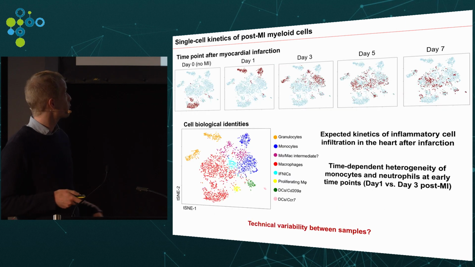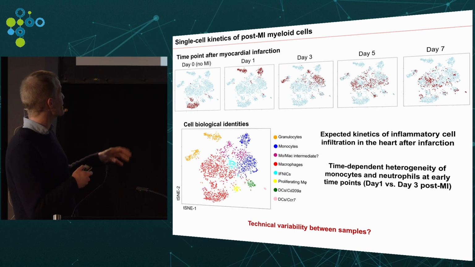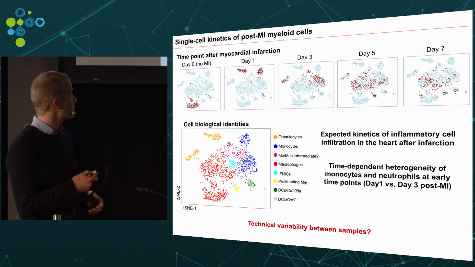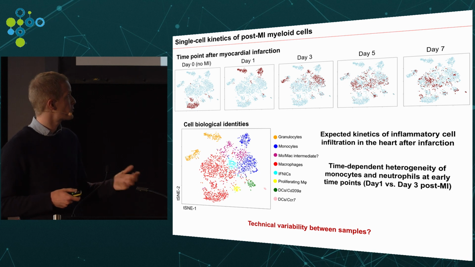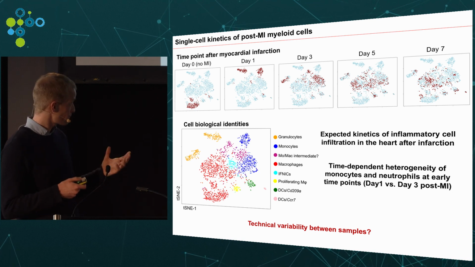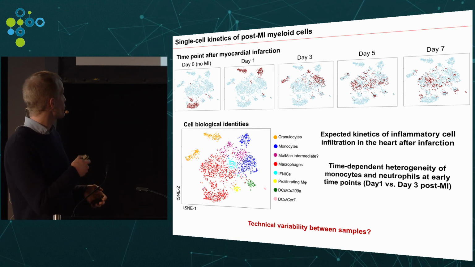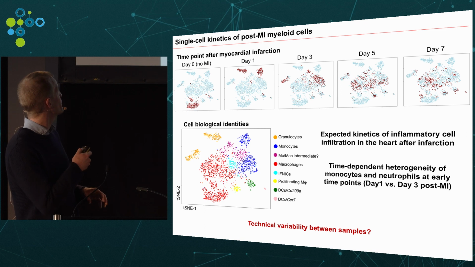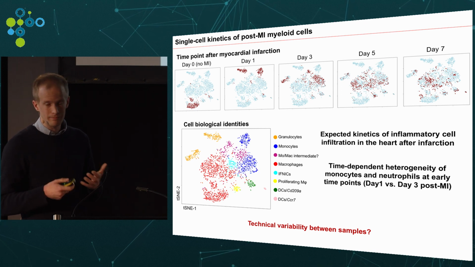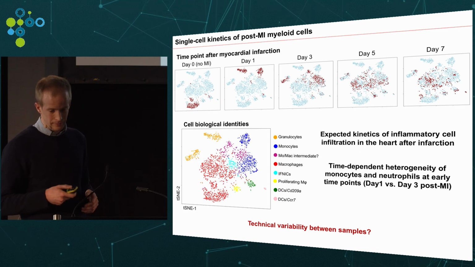So we put all the data together and could trace back the time point of origin of the cells. So with this first data set, what we could recapitulate is obviously the expected kinetics of inflammatory cell infiltration within the heart. And what we saw in this first experiment was time-dependent heterogeneity of classical monocytes that are around here on this map, and here the time points corresponding. And at these very early time points, we could see heterogeneity of these monocytes and also of neutrophils.